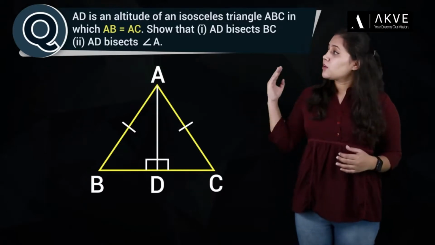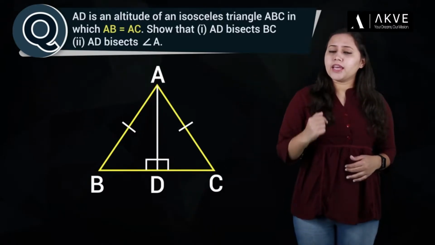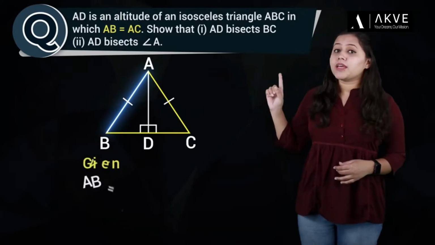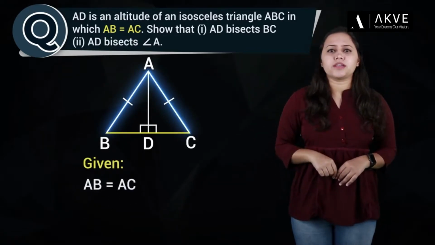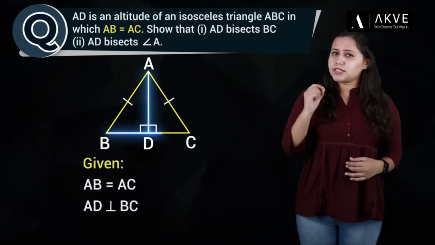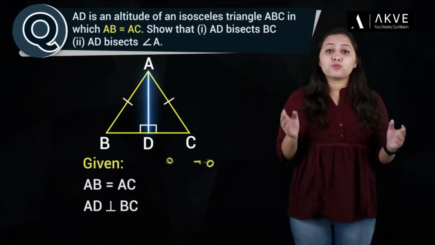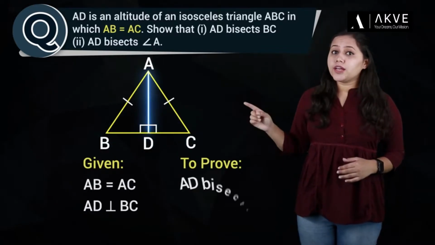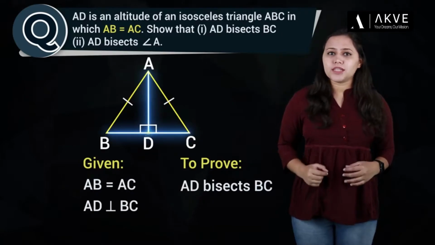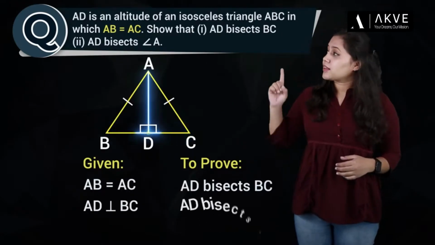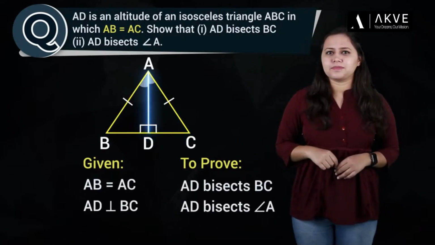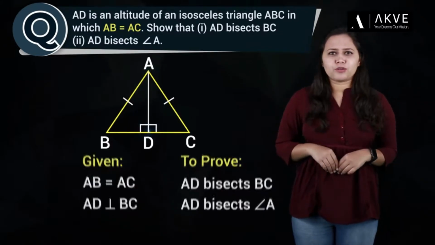So basically, we have an isosceles triangle ABC where AB and AC are the equal sides and AD is an altitude. We need to prove that this altitude AD bisects the base BC and it also bisects the vertex angle A. So, how do we go about this?